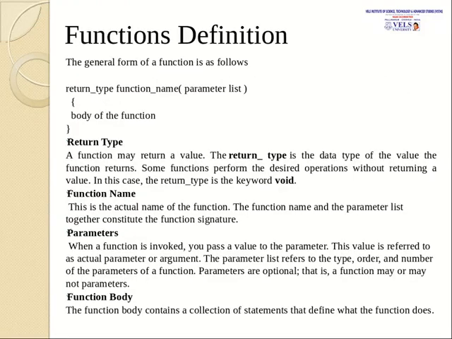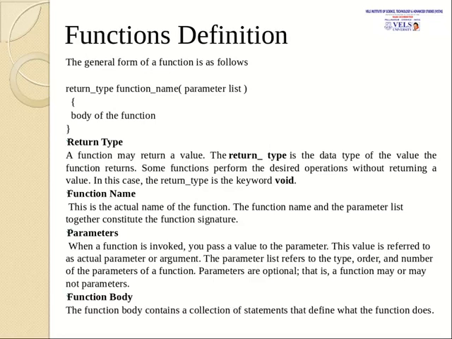So, function definition. Whenever we are going to use a function, we have to know how to define our function. The general form of the function is as follows. You have to give the return type, function name, and parameter list. All these are different terminologies, and they are described below. Return type: a function may return a value. The return type is the data type of the value the function returns. Some functions perform the desired operations without returning a value. In this case, we use the void keyword. That is the function which is not at all going to return any value. In that function, you have to give the return type as void.